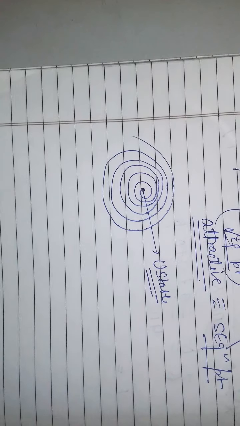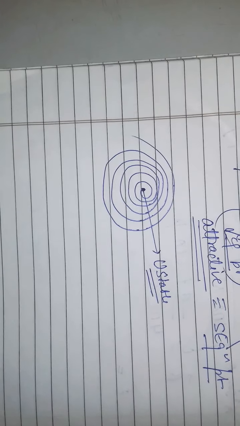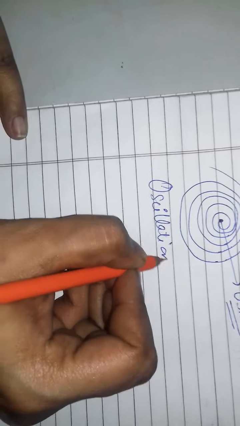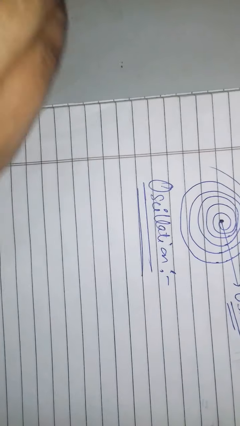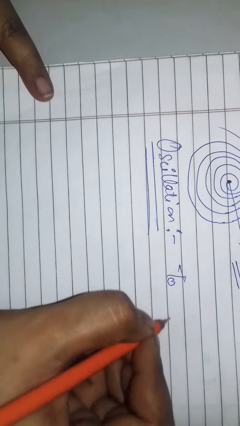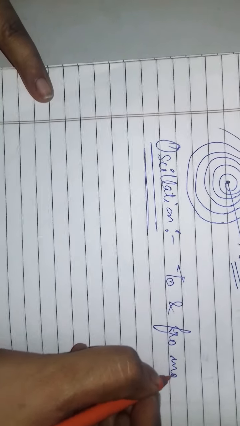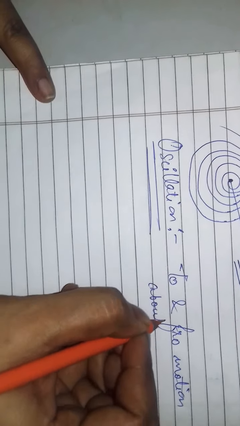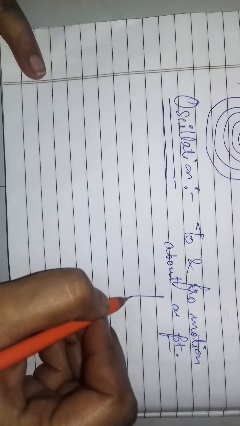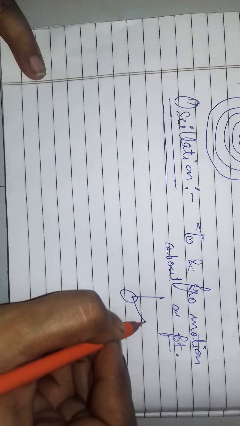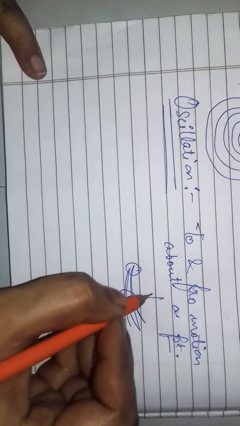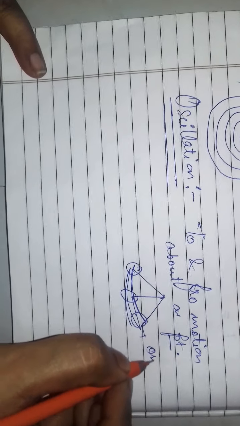Now let's move to our other discussion that is very important before small oscillations. We will first discuss something about oscillations, then we will move forward. What is actually oscillation? What do you understand by the word oscillation? It is to and fro motion about a point. If you have a bob pendulum, going like this way, coming like this, going like this, and coming back, this kind of motion represents your oscillatory motion.